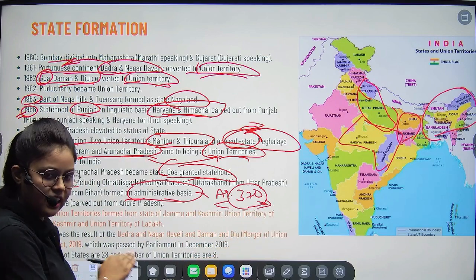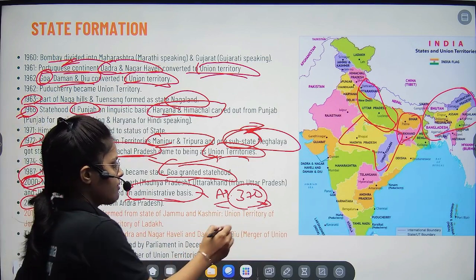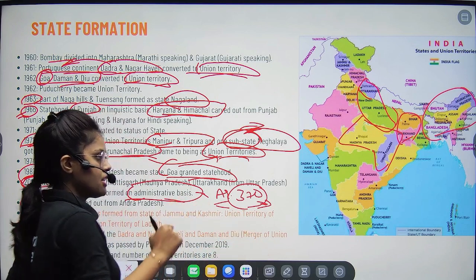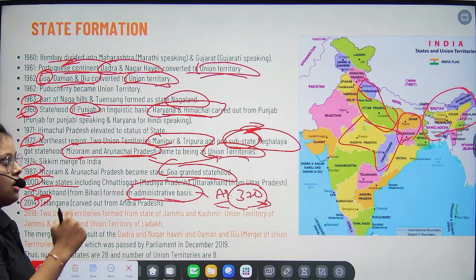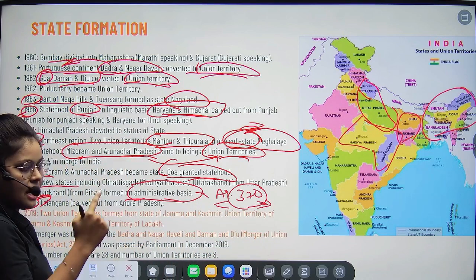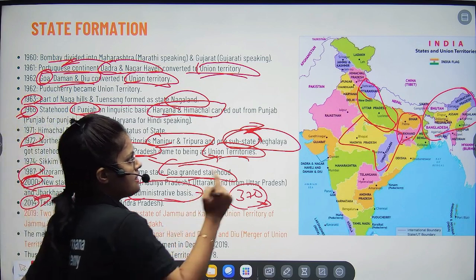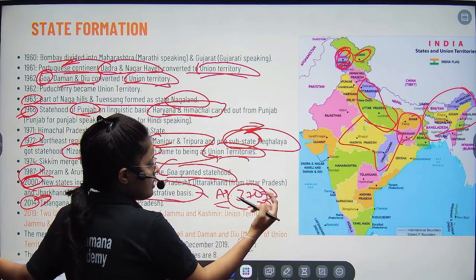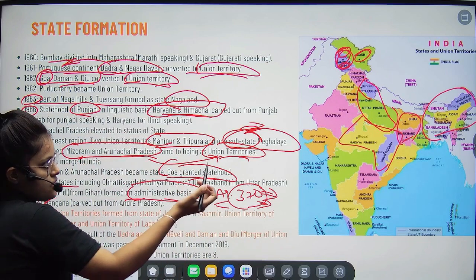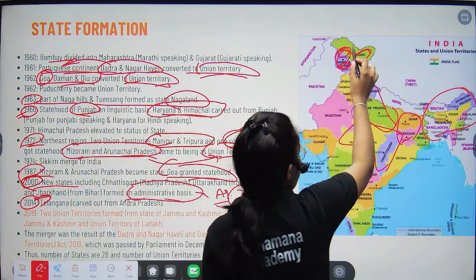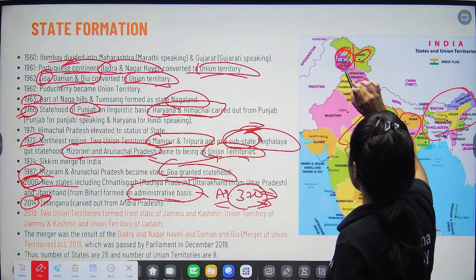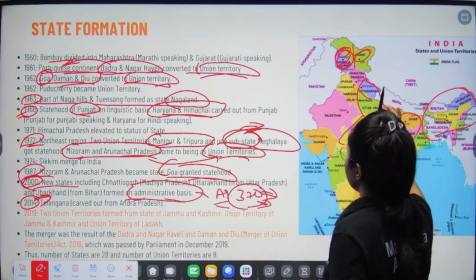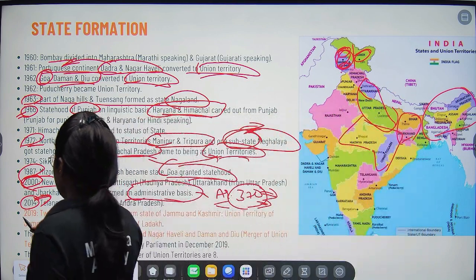Abrogated means they have nullified this article, right? So after they nullified this article, the special status which had been given to the Jammu Kashmir state was also withdrawn, right? And then after this article was abrogated, what happened? The state got divided into 2 parts: Jammu and Kashmir as a union territory and Ladakh as another union territory, and it happened in 2019.